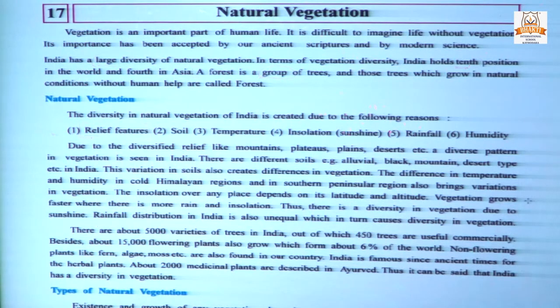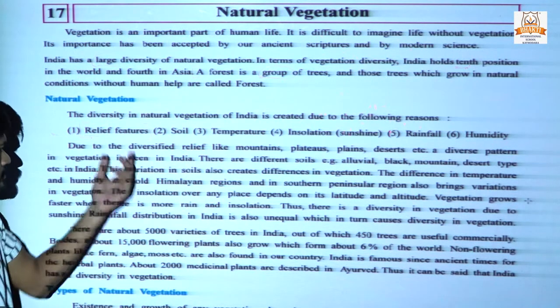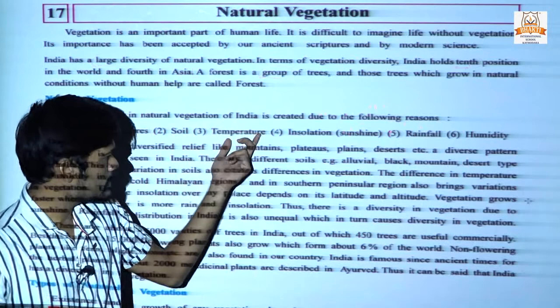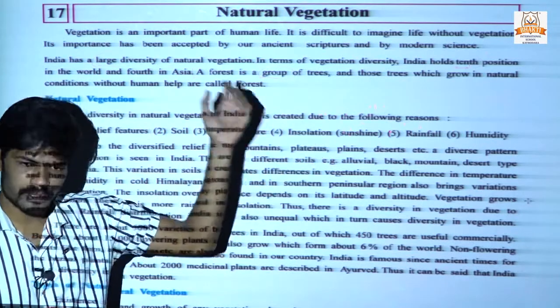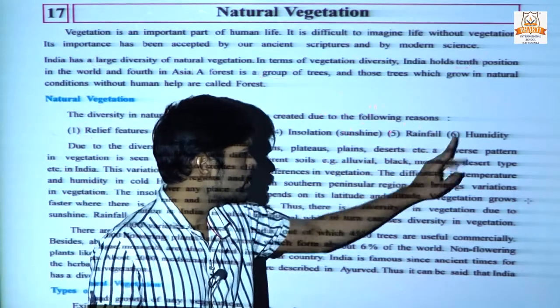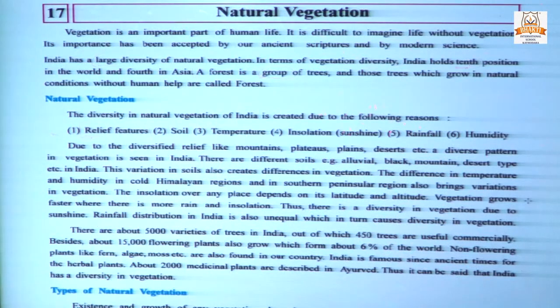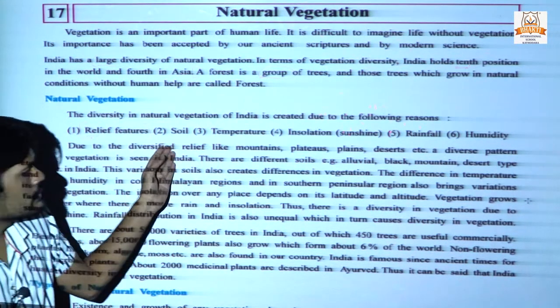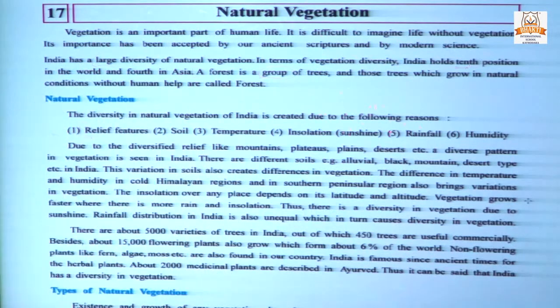Second is the soil. Third is the temperature. Fourth, insolation, meaning sunshine. Fifth, rainfall, and sixth is the humidity. For diversity in any vegetation, these six factors are very important.